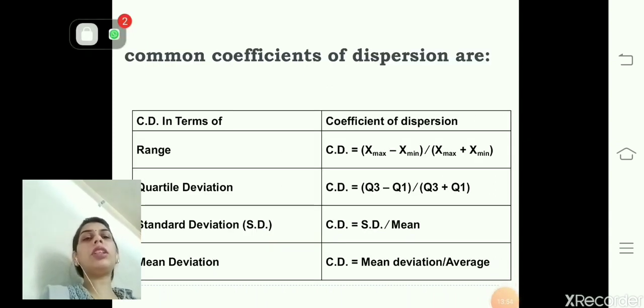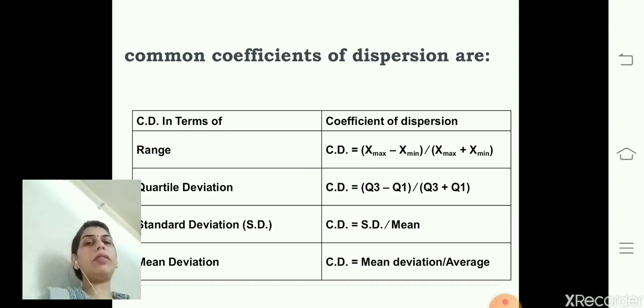Now, the coefficient of dispersion. Coefficient of dispersion includes the range, quartile deviation, standard deviation and mean deviation. How to calculate the coefficient of dispersion for range, or coefficient of range? Coefficient of range equals the largest value minus the smallest value divided by the largest value plus the smallest value. This is the formula for the individual series, for discrete series and as well as for the continuous series.